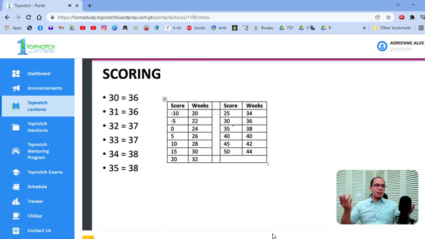And how do you score them? Then you have the table. So physical plus neurologic score, and then you look at the table. If it's 30, 36. If it's 35, that's 38 weeks. Minsan nalilito yung mga students sa in-between. Minsan, depende sa institution kung saan kayo nagpa-practice. Minsan meron pa silang 36 to 37, 35 to 36. May mga ganun. So it depends on what institution you're practicing.